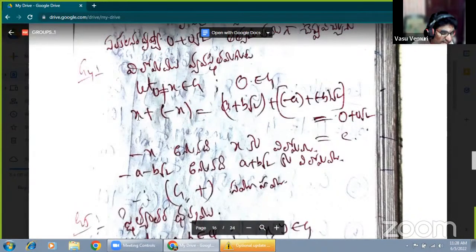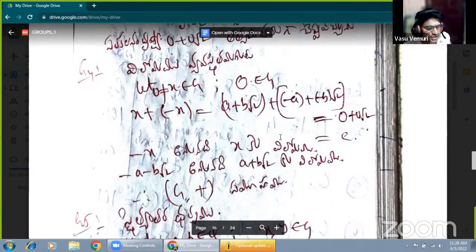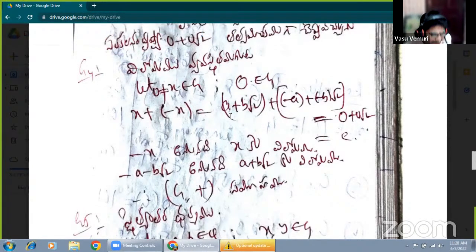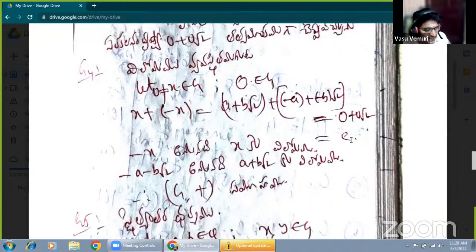The additive inverse of X is minus X, because the additive inverse is subtraction. Therefore, X added with minus X gives the value 0. In the same manner, X means A plus B root 2, plus minus X, which is minus A minus B root 2. So A minus A is 0, and B minus B gives 0 root 2, where the value is the identity element. Therefore, minus X is the additive inverse of X.